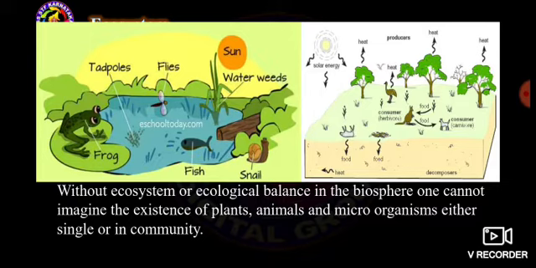This is called ecological balance or ecosystem. If such a dependent ecosystem were not there in the biosphere, we could not imagine the life system of the organisms.